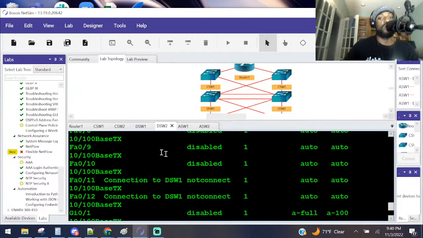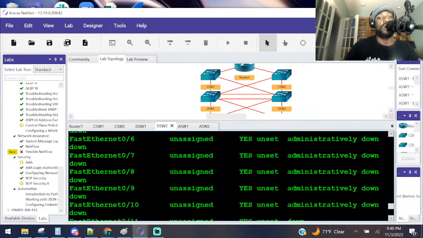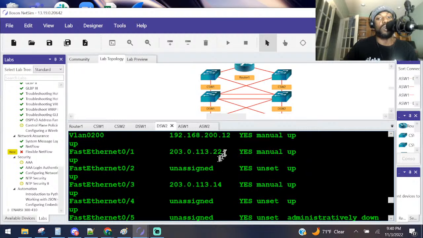Oh, my bad. I meant show IP interface brief. That's actually going to give you the IP addressing. He said to the FA01 interface. So get your time from this IP address.